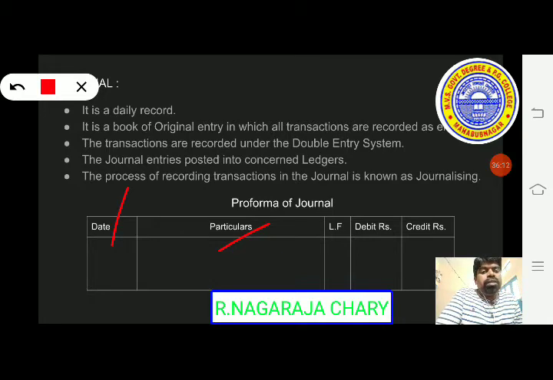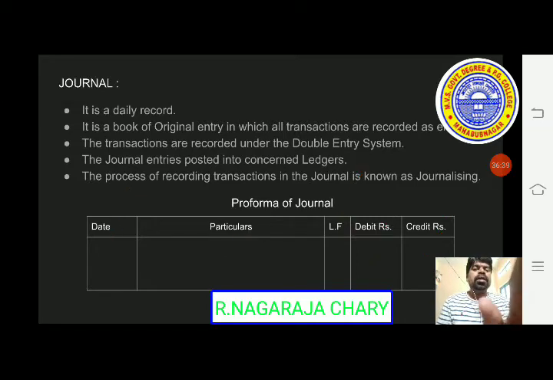That is, each and every journal entry will have a partition. Partition means a separate line divides each and every transaction. Next we see ledger folio. Ledger folio is nothing but the page number. Here, how much debit rupees and how much credit rupees. So debit rupees and credit rupees are nothing but the giving aspect and the receiving aspect.